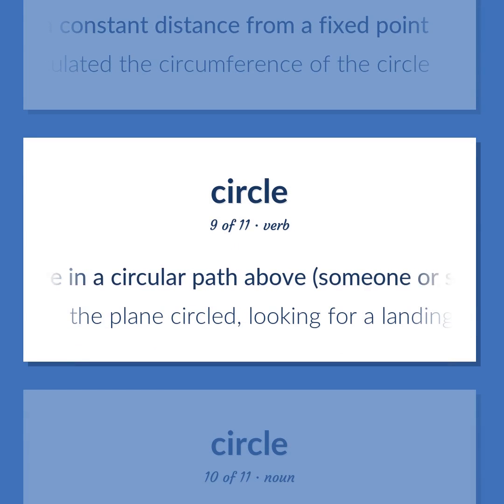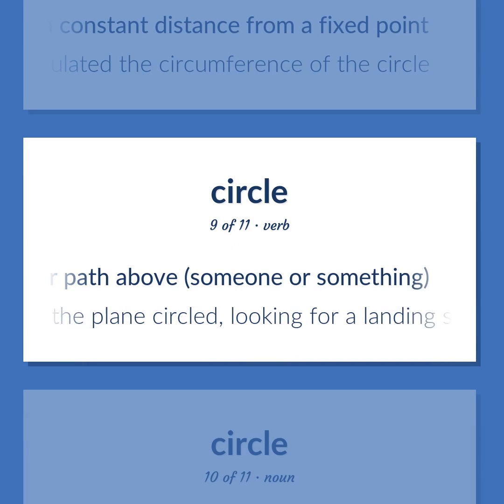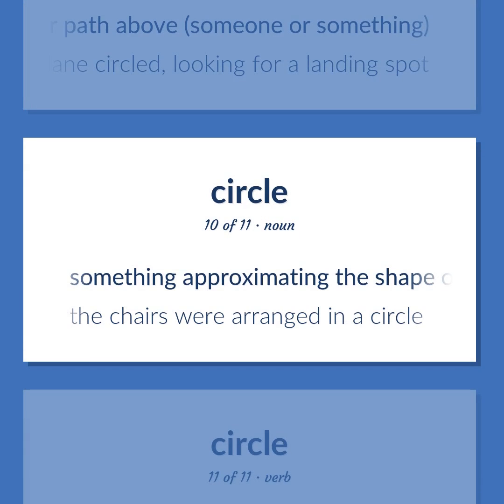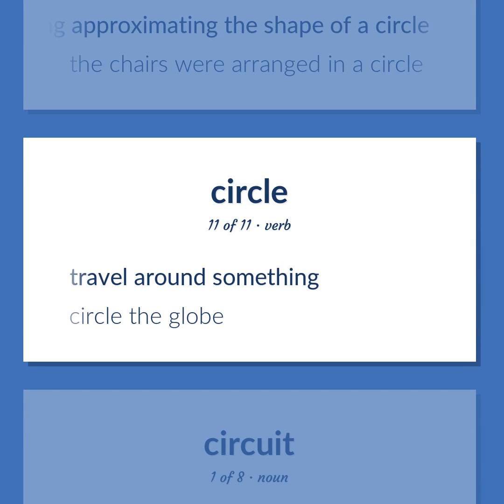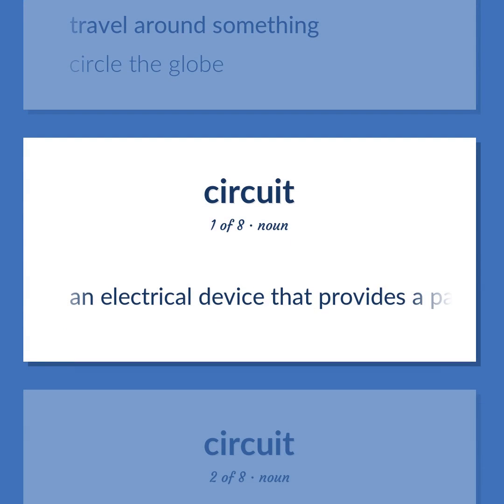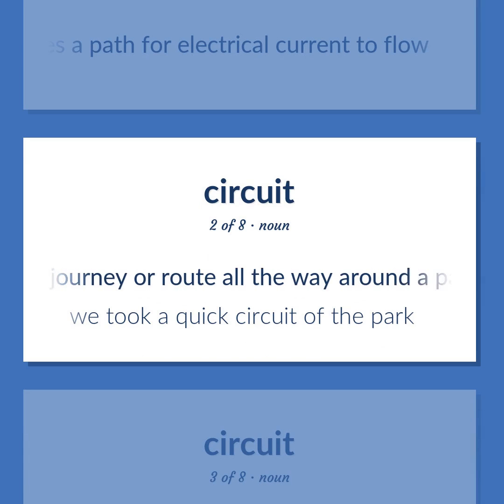Move in a circular path above someone or something. The plane circled, looking for a landing spot. Something approximating the shape of a circle. The chairs were arranged in a circle. Travel around something. Circle the globe. An electrical device that provides a path for electrical current to flow. A journey or route all the way around a particular place or area. We took a quick circuit of the park.